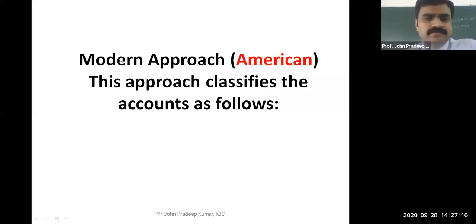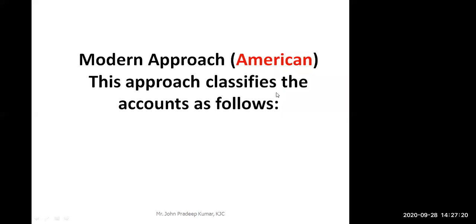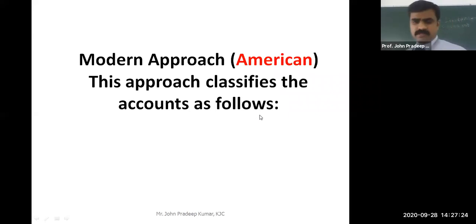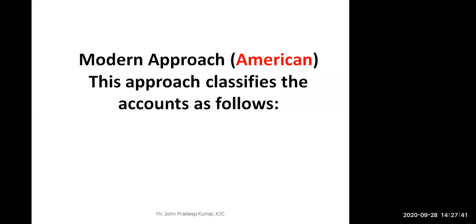Anybody else? Sir, anything which we own in the business. Anything we own in the business is called assets, a source of value that can be converted into cash.